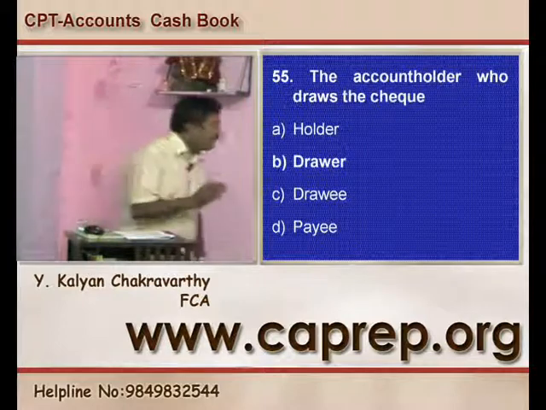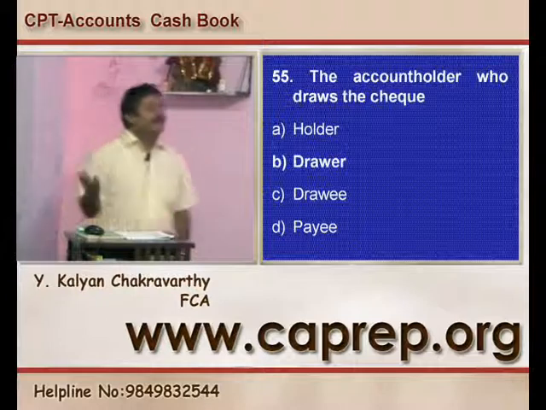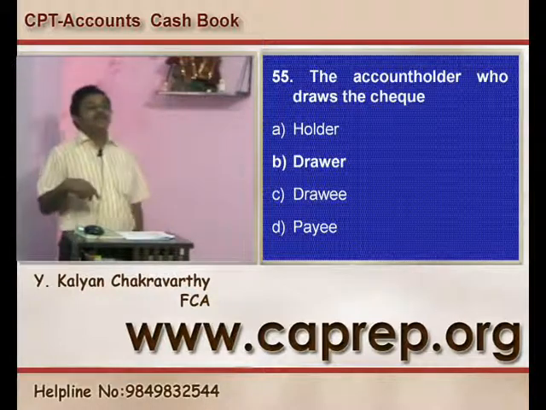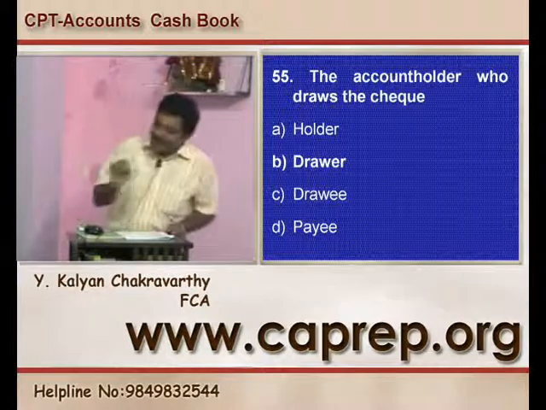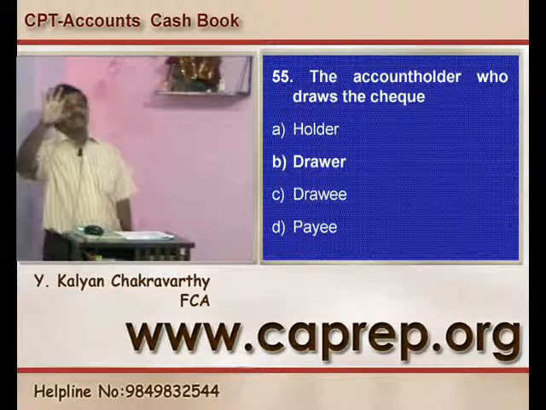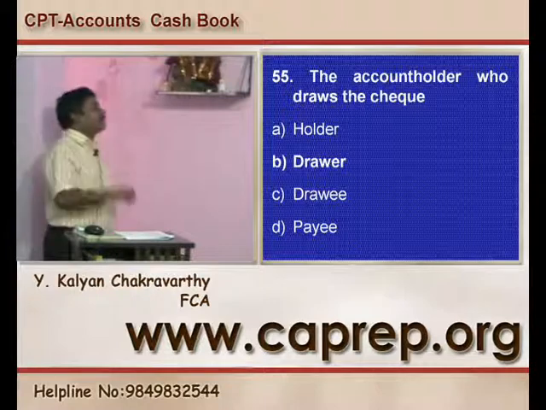Question number 55. The account holder who draws the check is called a holder, drawer, drawee, or payee? See, if I am writing the check, the terminology is that I am the drawer.